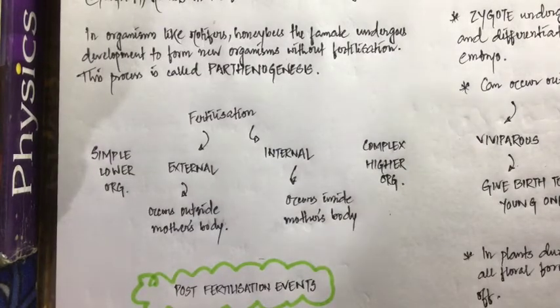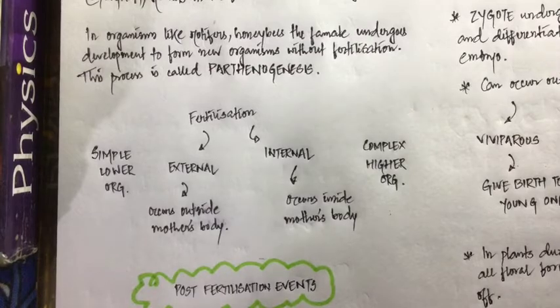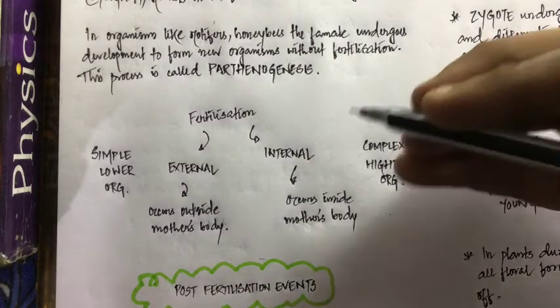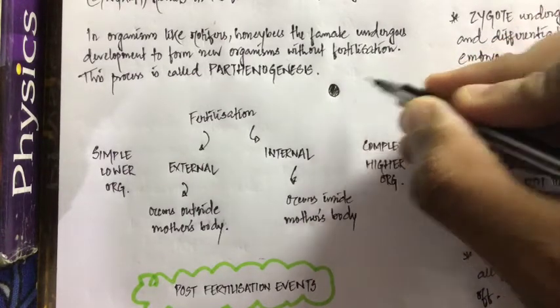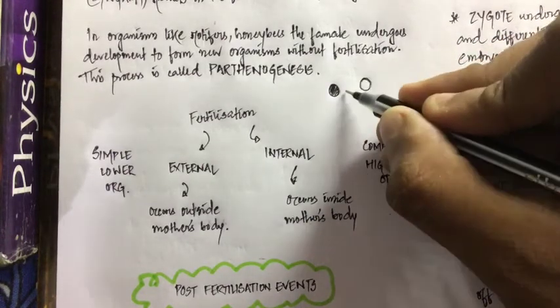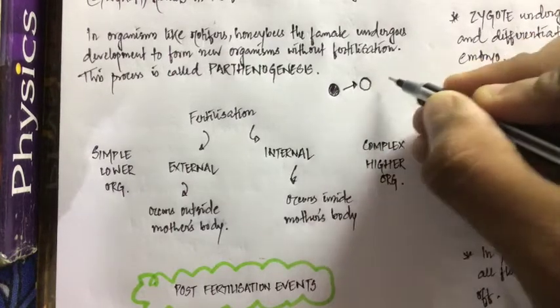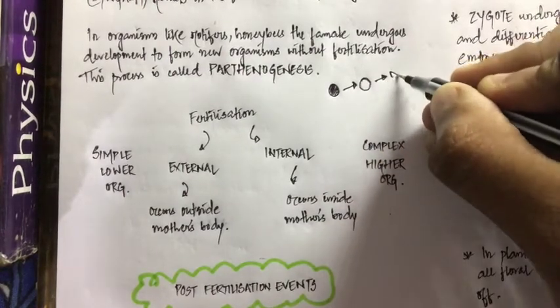Now the next thing: in some organisms, like rotifers and honeybees, the female can undergo the development of a new organism without fertilization. Try to understand what I said. During sexual reproduction, the male gamete and the female gamete must fuse with each other to form a new organism.